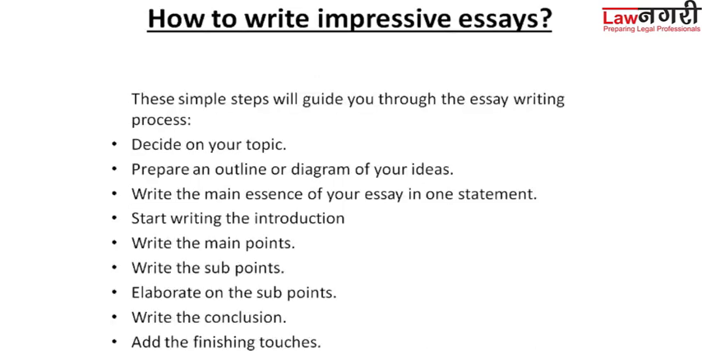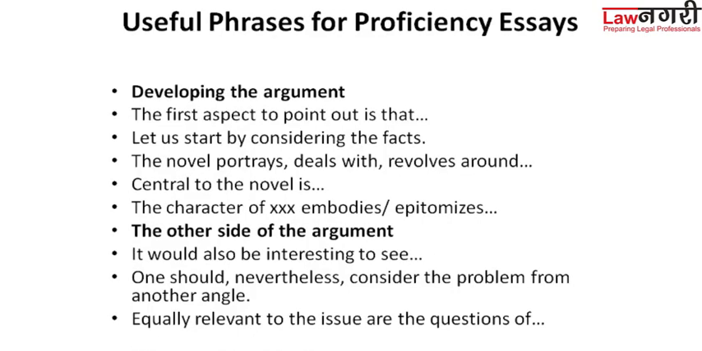First of all, decide on your topic as I told you earlier. Secondly, prepare an outline or diagram of your ideas. It means what kind of ideas you have in your mind, and you can construct them into sentences. Then write the main essence of your essay in one statement. It means what you want to say. Start writing the introduction, write the main points, then the sub points. Then you have to elaborate the sub points, and at the end you have to write the conclusion and then add the finishing touches here and there in your essay.